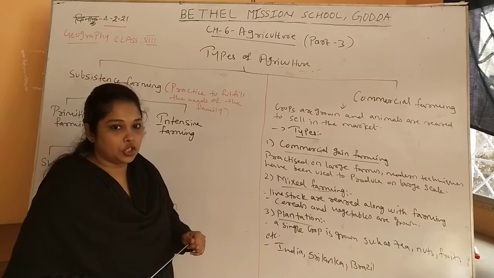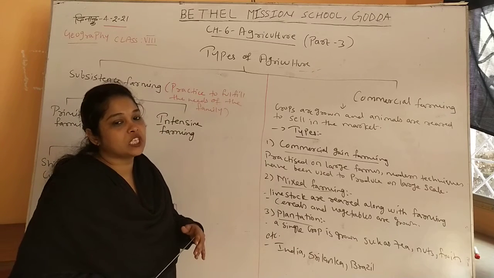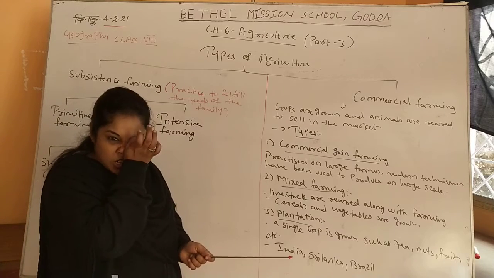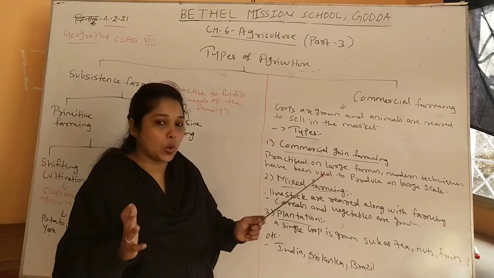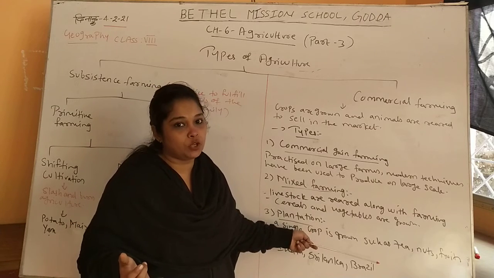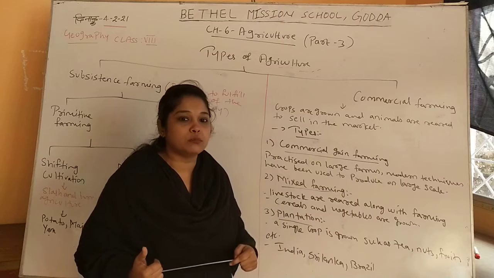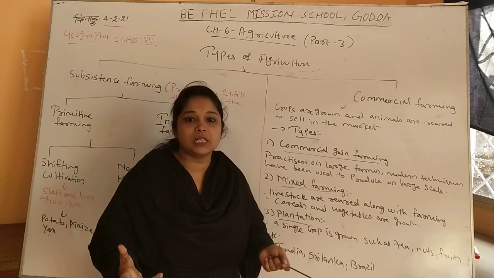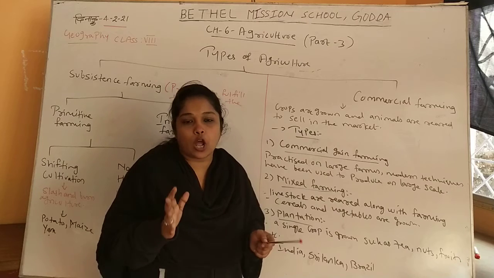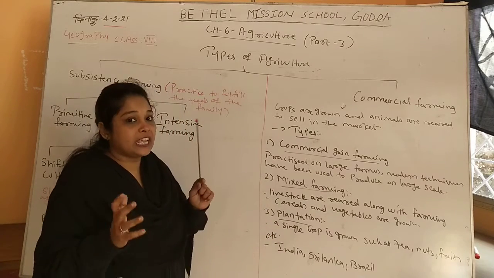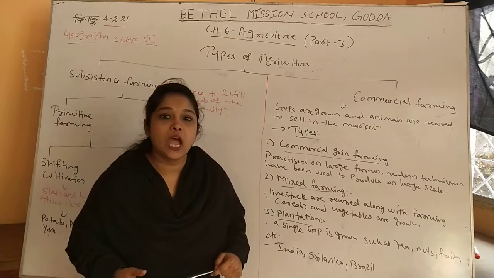Last one is plantation. It is a new kind of farming which was introduced by European nations, and in this farming a single crop is grown on a land. Like in Assam, tea is grown; when you go to Kerala, coffee is grown. Nuts, fruits, flowers or vegetables are also grown. A single crop grown on a particular land is called plantation. It is done in India, Sri Lanka and Brazil.